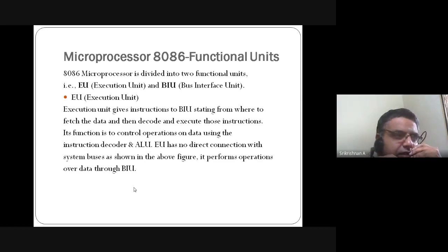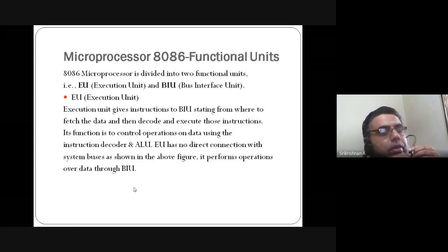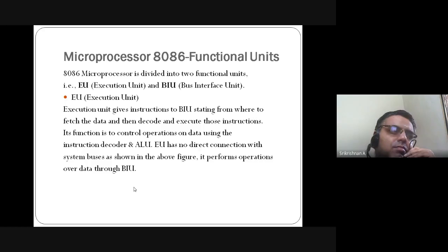The function is to control the operations on the data using the instruction decoder and ALU. So you have to control the operations on the data, and you have to use the instruction decoder to read the instructions. The decoder is nothing but a circuit that will read them, and it will give instructions to the ALU to perform arithmetic and logical operations.